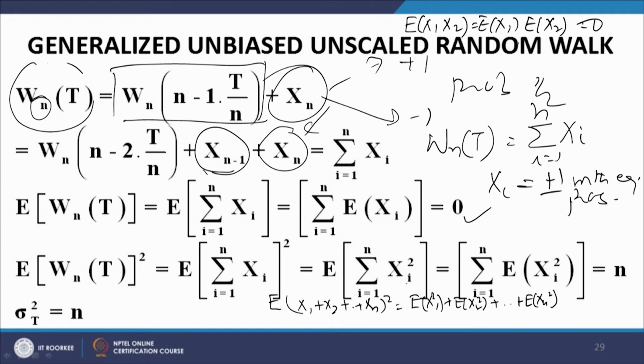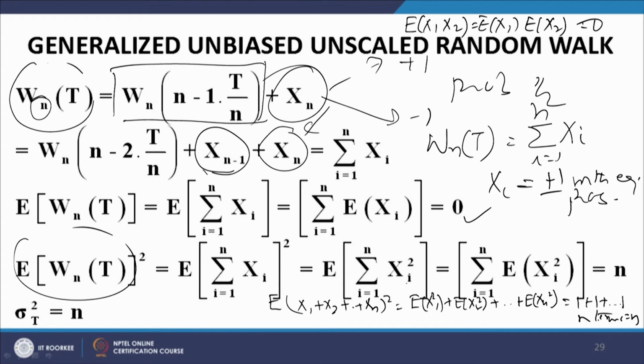We can write it like this because x1 and x2 are independent, and E[x1] and E[x2] are 0. That is obvious because they can take the values plus or minus 1 with equal probability. So the expectation is 0, and therefore the cross terms do not contribute to this result. We can write it like this, and each of these terms has a value of 1. So this is equal to n.